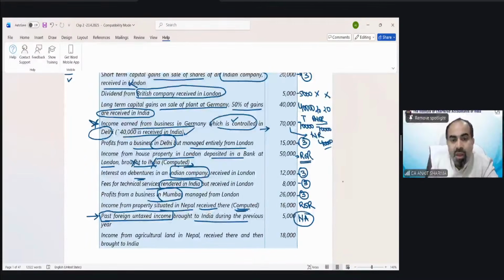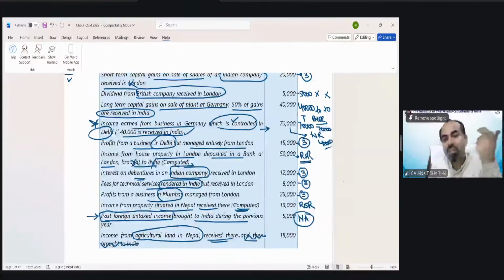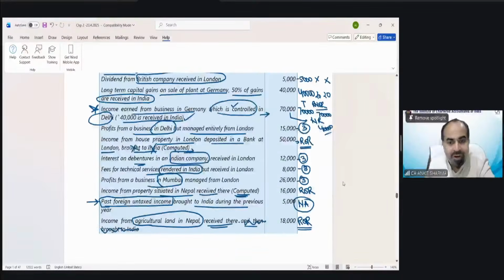Understood? Income from agricultural land in Nepal. This is not agriculture income for our country. Okay? Received there and then brought to India. So brought does not have any effect on my example. So agriculture income in Nepal received there. So going to be taxed for ROR. Non-taxable for RNOR and not for non-resident.